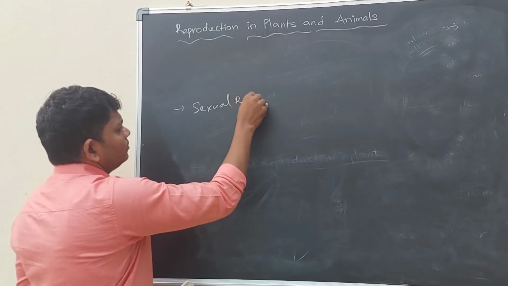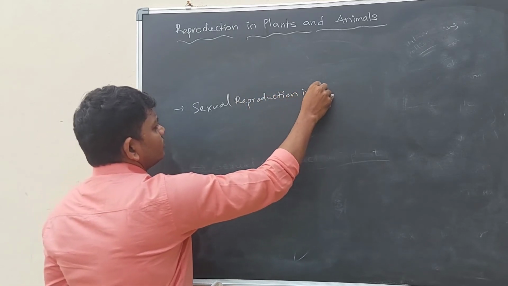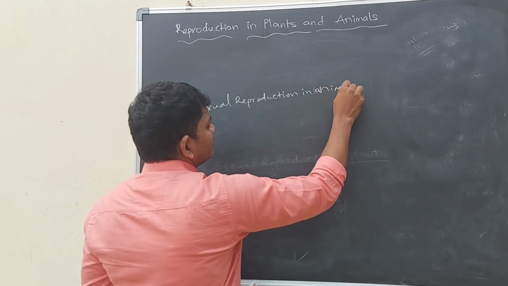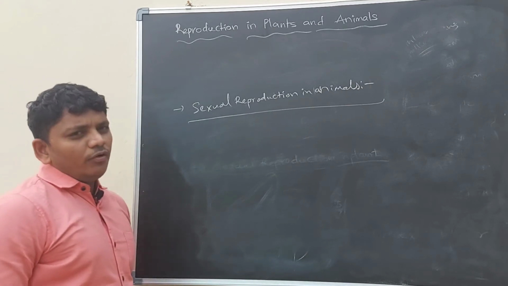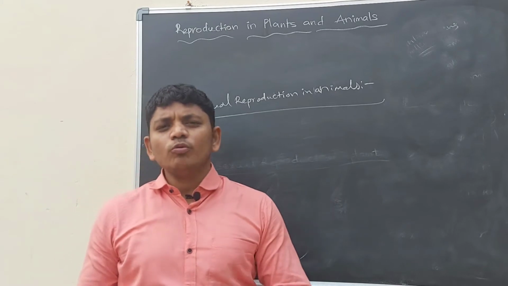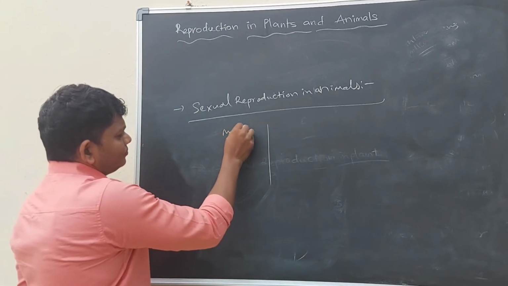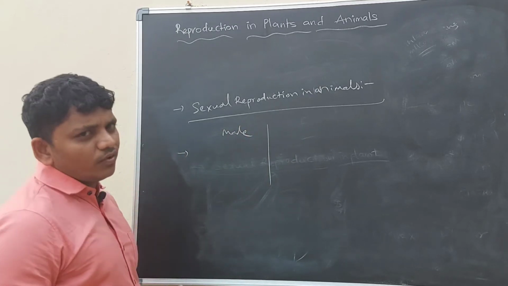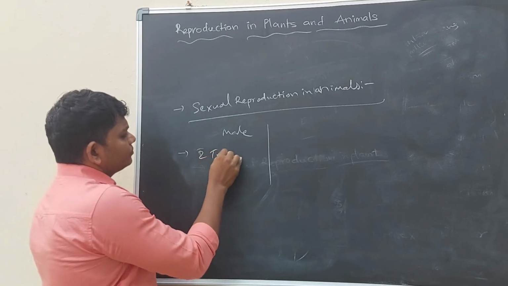Sexual reproduction in animals. If we talk about human beings, we also belong to animals, so let us discuss human reproduction. In the male, we have some special sexual organs like two testes,